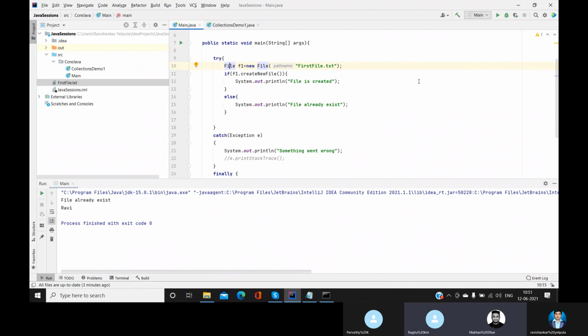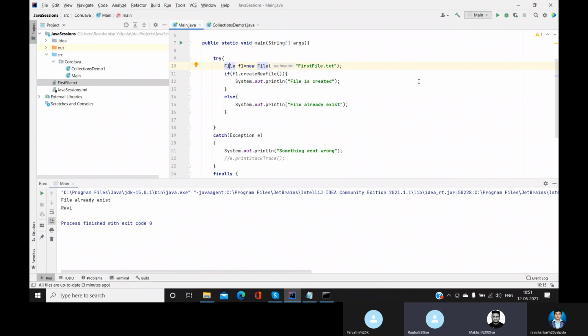Because when you type File the first time, it will ask you to import, right? It would be underlined. Whenever you do the mouse over, you are able to import it. When you click on the import, it will come from java.io.File. Okay.